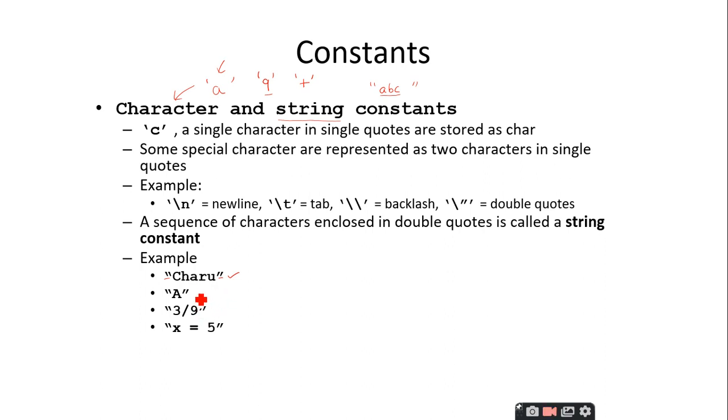And you can observe this one also, a single character enclosed within double quotations. You should be very careful here. If a single character is enclosed within single quotations, you call it a character constant. But a single character enclosed within double quotations is called a string constant.